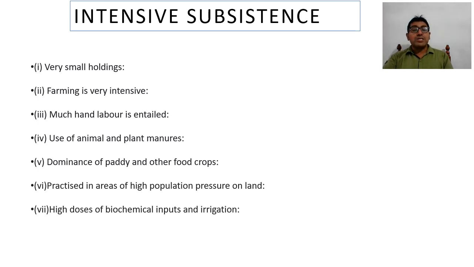High doses of biochemical inputs and irrigation. As we know, people require more production, and to meet this requirement, they use irrigation facilities, whether canal irrigation, wells or tube wells, or ponds, for growing crops.